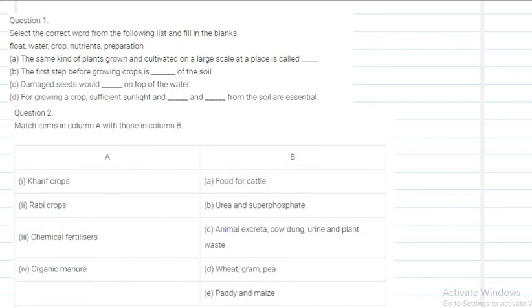Now the first question. If you see the first question, it is a fill in the blanks. They have given some words here. Among those words, you have to choose the correct answer for the respective questions. The first question: the same kind of plants grown and cultivated on a large scale at a place is called what? We will call that crops. I need to fill in here crops.